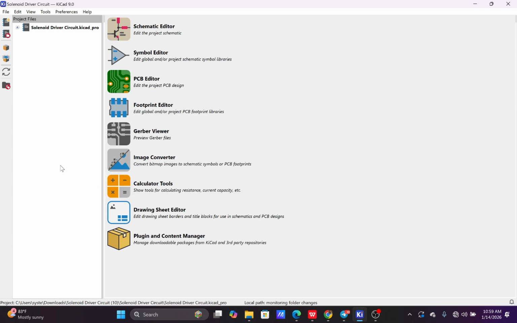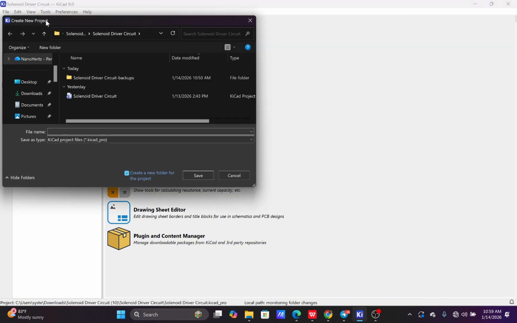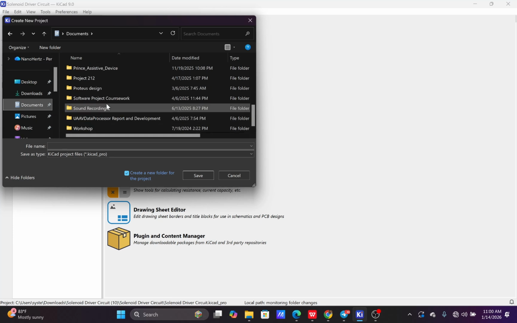But once you're on this widget, the first thing to do is learn how to start a project using the Kicad software. So first, you come to files, you click on files, you click on new project. Then you go to a directory on your system, or you can create any directory where you save your projects.